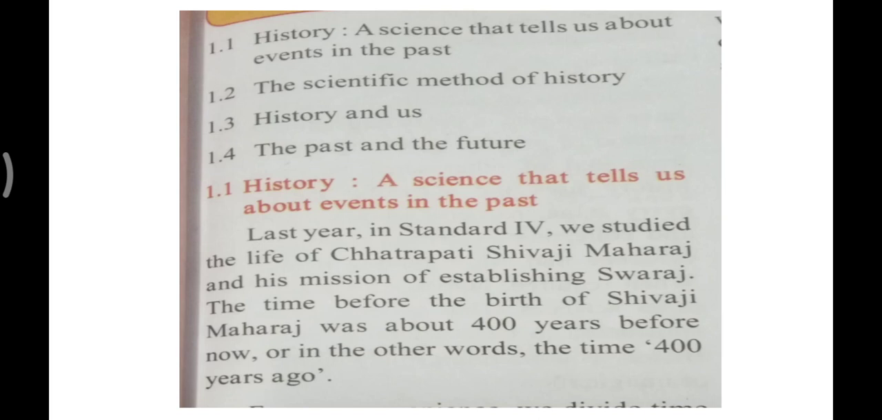Let us start with the first content. 1.1 History, a science that tells us about events in the past. So you must have understood from the sentence, history is a science which tells us about the events which happened in the past. Okay, let us read.